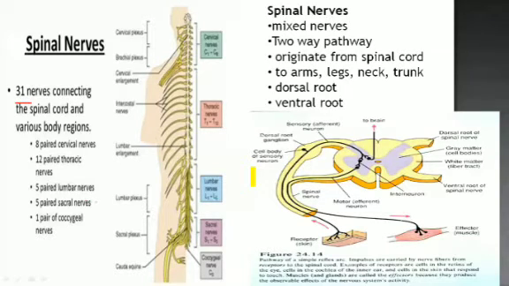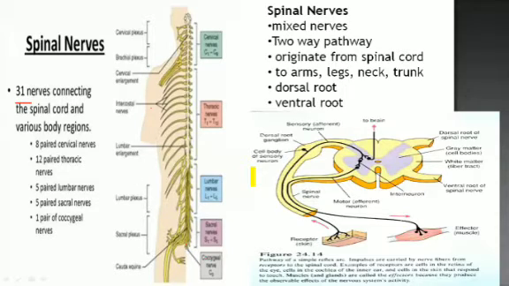And then we have 5 lumbar nerves, L1 to L5, which provide our abdomen portion. 5 sacral nerves at the back, S1 to S5, and then 1 pair of coccygeal nerves that provides our coccygeal bone.